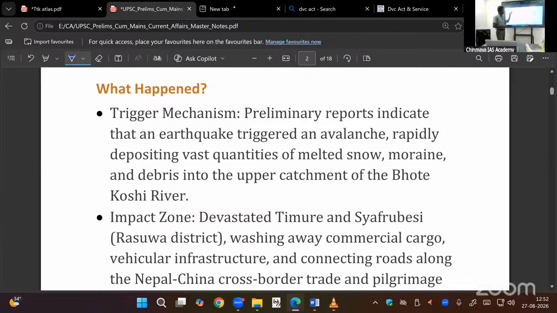Then yesterday, according to government sources, the most accepted cause was an earthquake. But our scientists and others have gone there. They will tell you the real reason. We will wait for that. Earthquake-triggered flash flood.